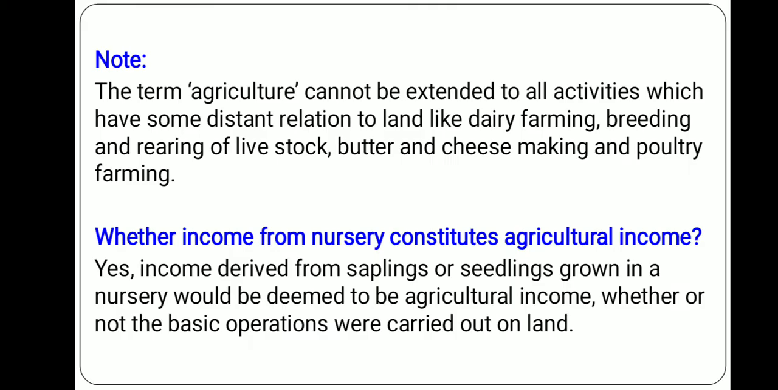Now, you see, agriculture cannot be extended to all the activities which have some distant relationship to the land, like dairy farming, breeding, rearing of livestock, butter and cheese making, poultry farming. All these do not come under agricultural activities. But on the other hand, income derived from saplings or seedlings grown in a nursery would be deemed to be agricultural income, whether or not the basic operations were carried out on land.